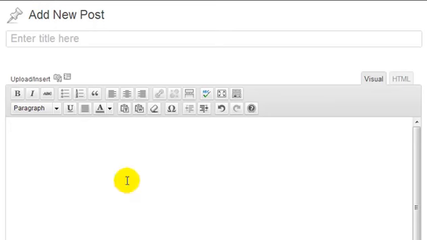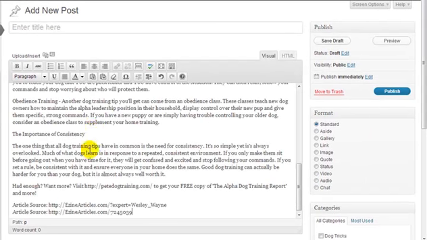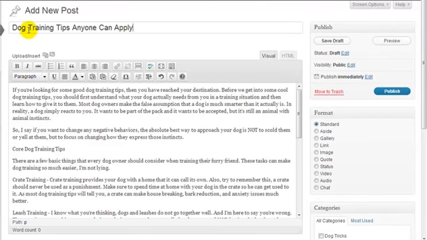I already have copied an article I want to publish, so I'm going to press Ctrl V and paste. I'm going to paste in my post title, dog training tips anyone can apply, and I could, if I wanted to, just hit publish, but my post is going to look very boring because it's just some plain old text.